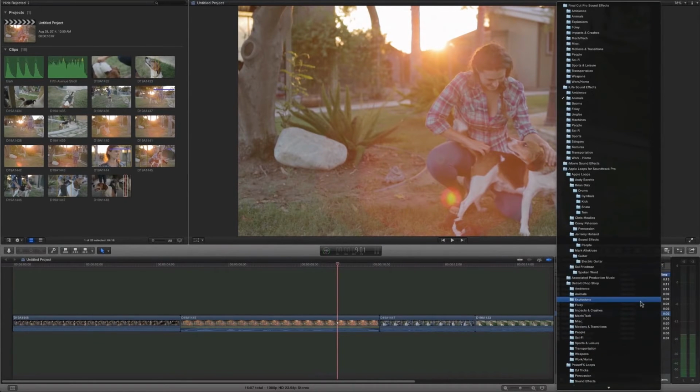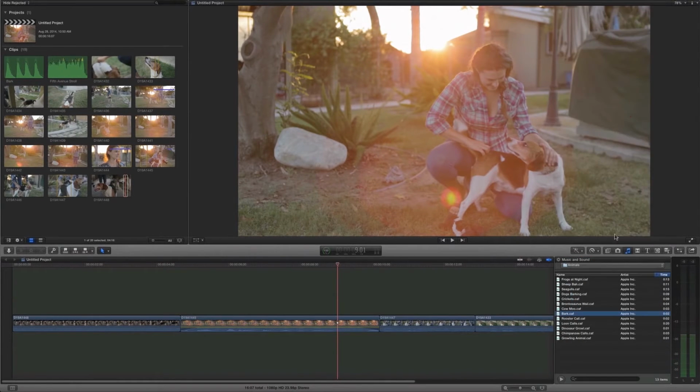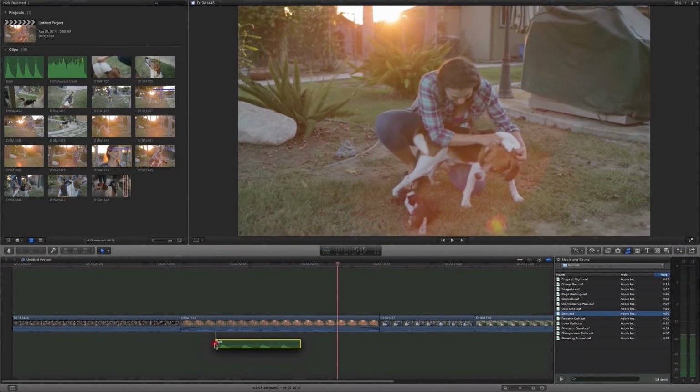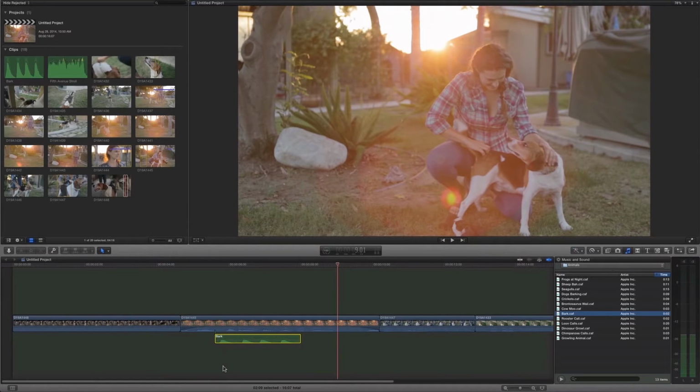And since this is a video of a dog, I think I'm going to insert some dog noises. To do that, I find the sound that I want. I can preview it by double clicking or hitting the play button, and then I just click it and drag it in. This is a perfect time to talk about something that sets Final Cut 10 apart from Premiere or